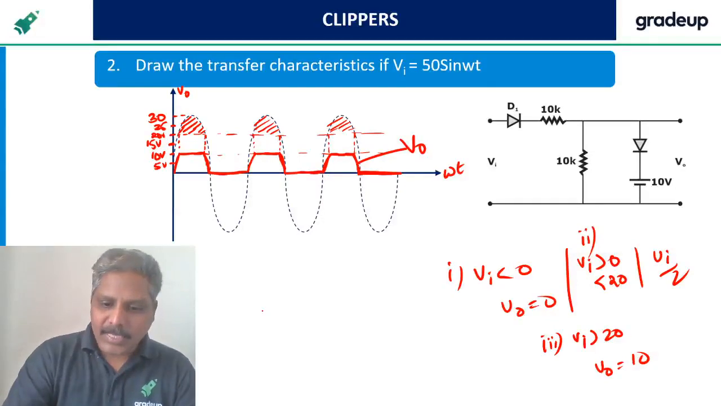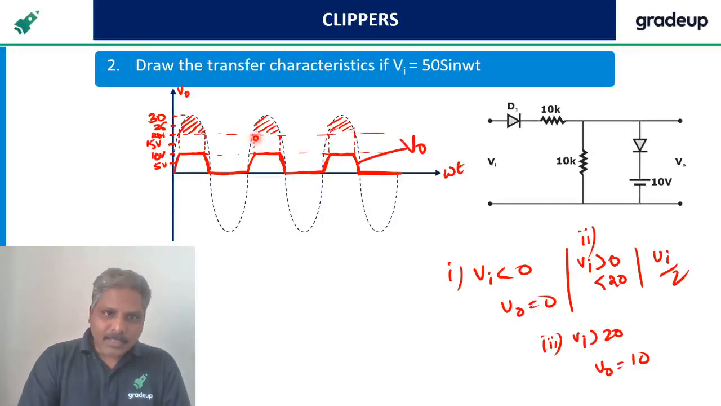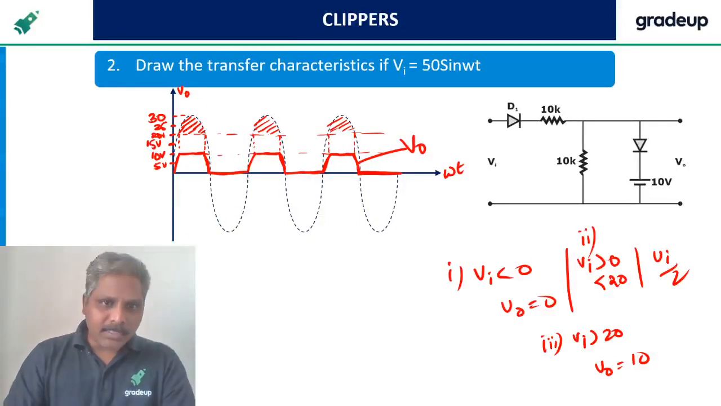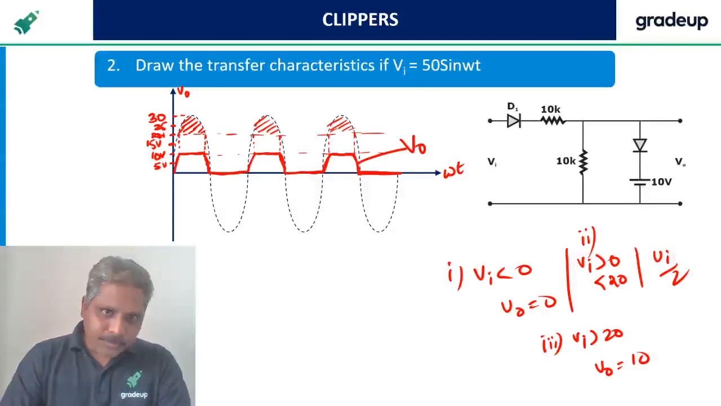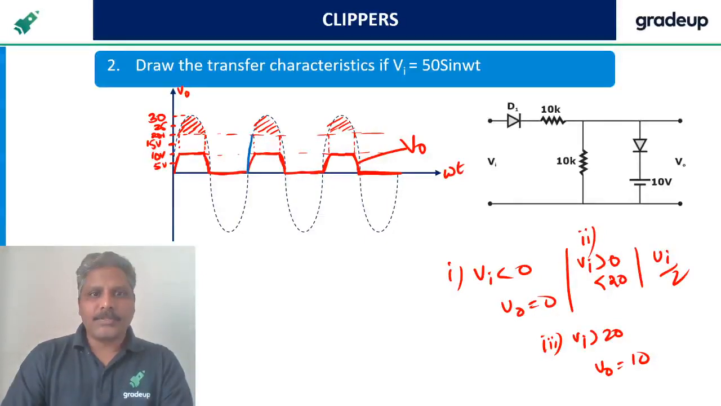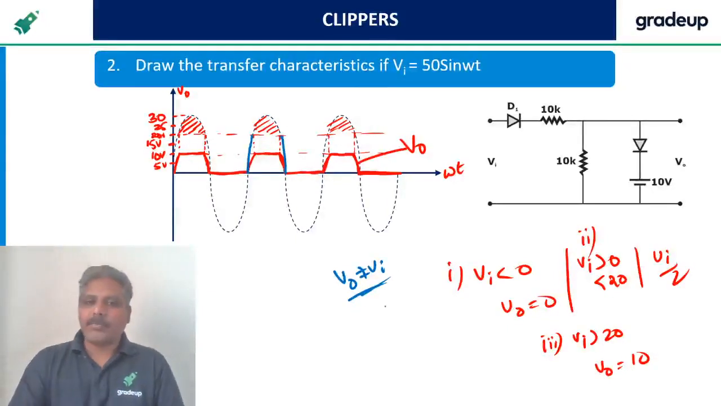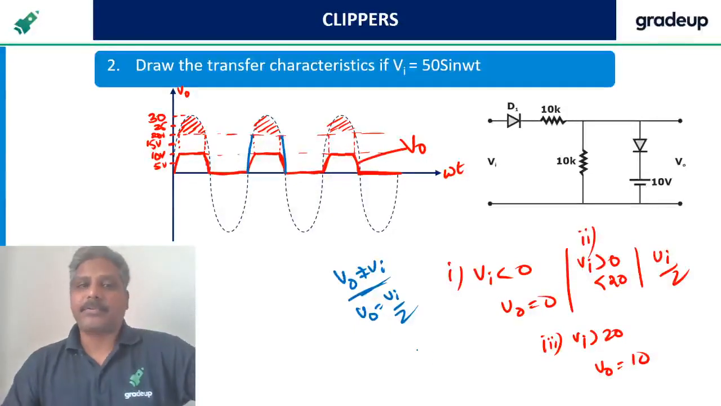See here, it is not following the input graph. Observe here, from 0 to 20, this is 0 to 20 portion. Let me draw it with some other color. See, from here to here, 0 to 20 is the input. Here also, 0 to 20. Output is not following the input because output is not equal to Vi. How much is output? Half of the input. You can check it.